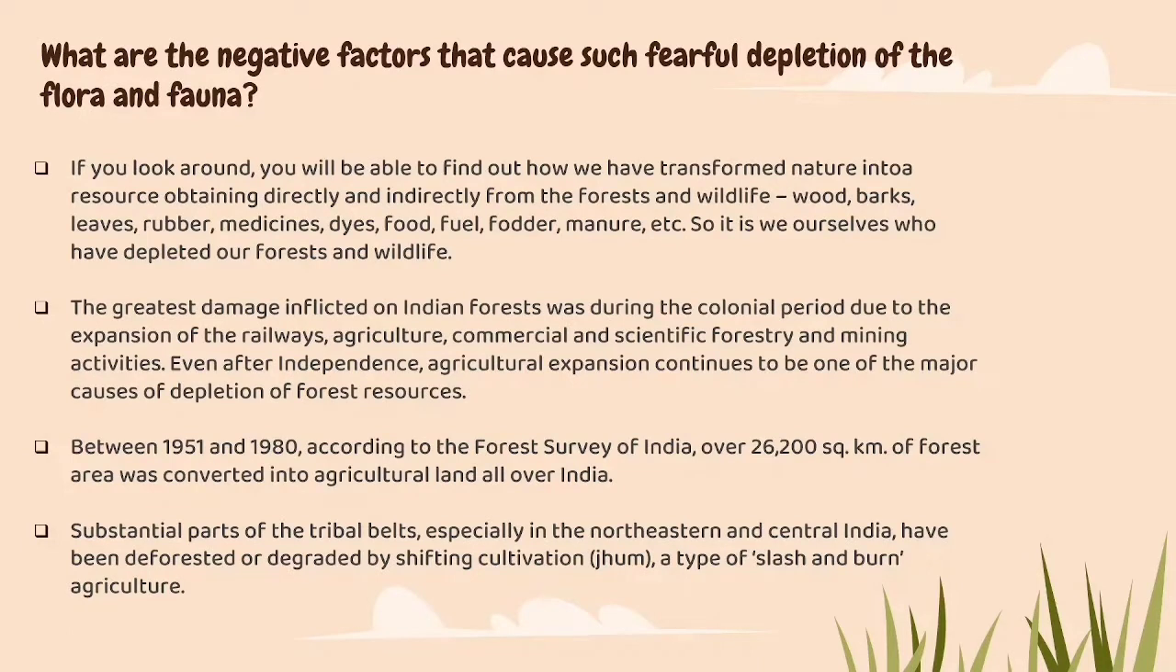Especially when we look at this last point, they have given that northeastern and central India has been deforested or degraded by shifting cultivation, which is called jum cultivation in their language, a type of slash and burn. When such cultivation is carried out, the fertility of the land is lost, which means there are no chances to cultivate the land again. So one cannot expect the same level of fertility found for the first time.